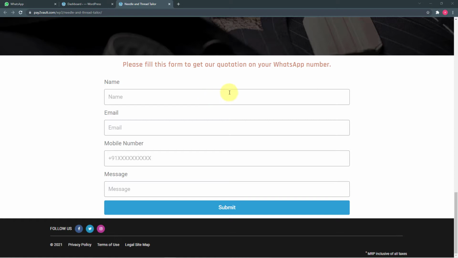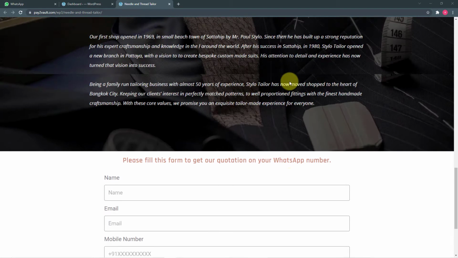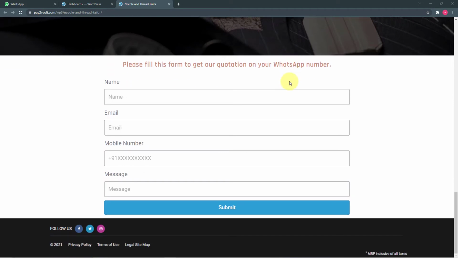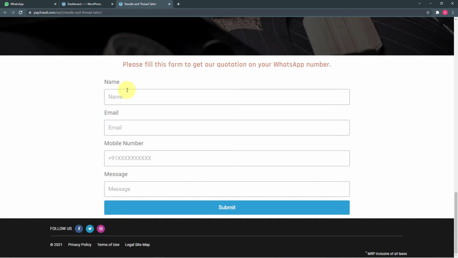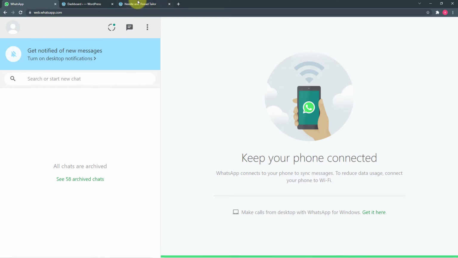Whenever any interested person visiting our website wants to know more about our tailoring business and services, he is going to fill this form and submit it, and to that person who has filled this form we are going to send the brochure and the quotation of our tailoring business on their WhatsApp account. So I'll fill this form on behalf of a visitor and we will see if this visitor receives this WhatsApp message from our side with the quotation of our business or not.